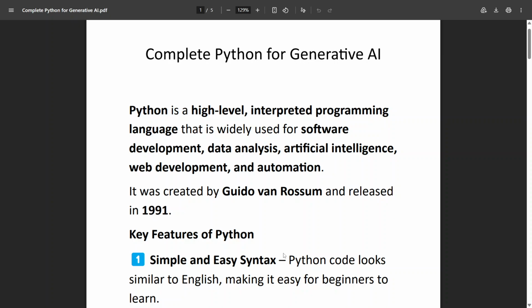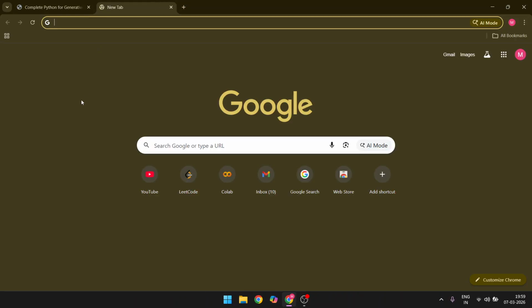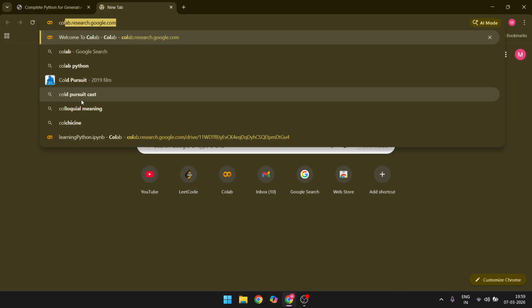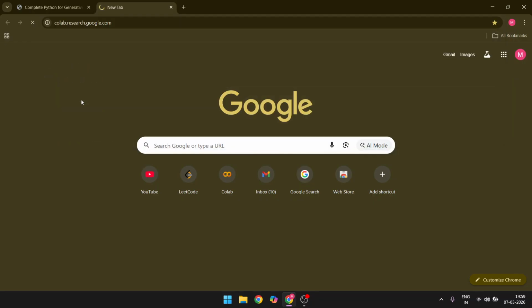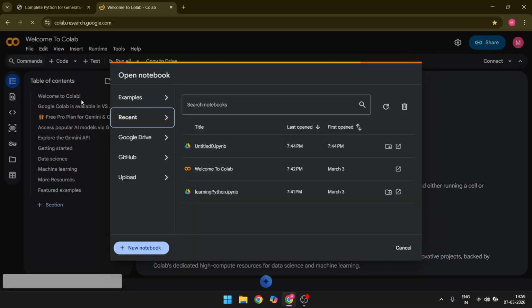So there are two ways. Either you install the software, that is PyCharm if you have it, or otherwise we have colab.research.google.com. It is a Jupyter notebook presented by Google, and it is very easy, because it creates a new notebook in your Google Drive, and you can simply practice there. So that is the major advantage of having this.